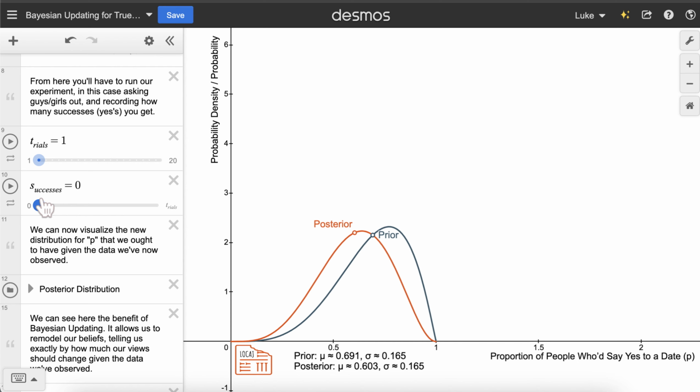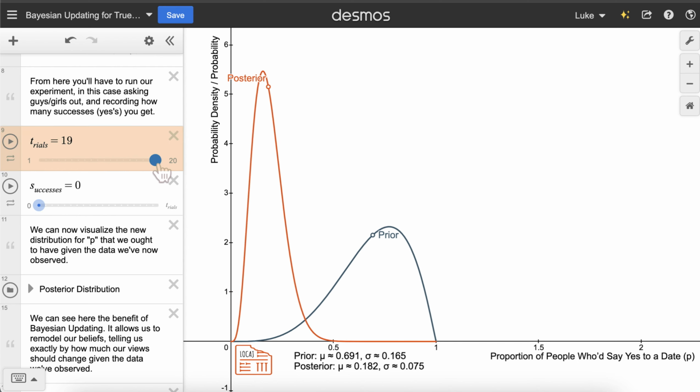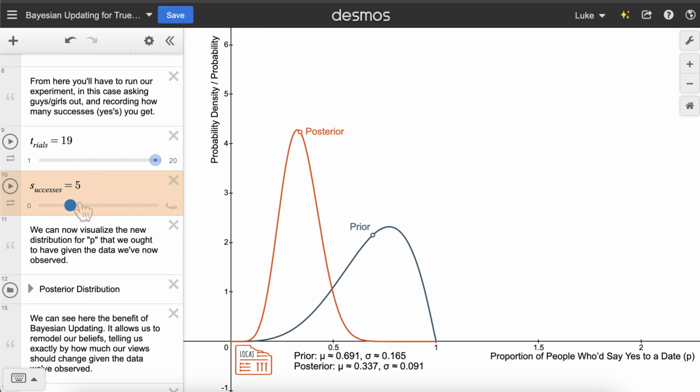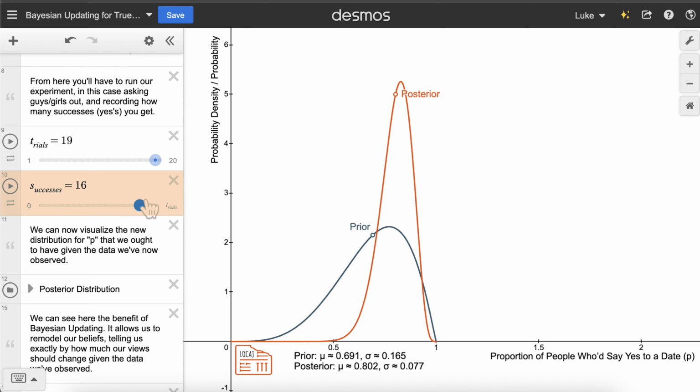First, as we collect more data via more trials, the posterior becomes more concentrated, regardless of the number of successes that we attain. This is very intuitive. As our sample size increases, as we've already seen, we become more certain about what this true proportion is. This is just the law of large numbers from a Bayesian perspective. We can see that by the time I've asked 19 girls out, we already have a much more concentrated posterior distribution as compared to our prior.